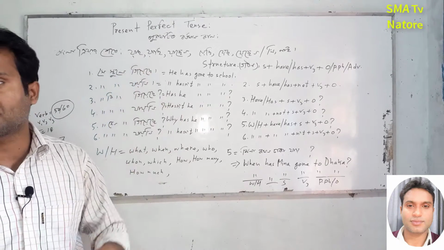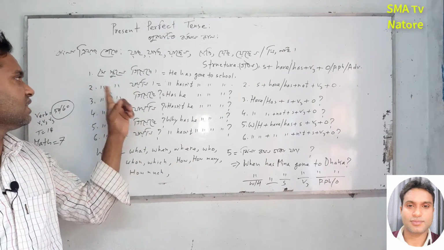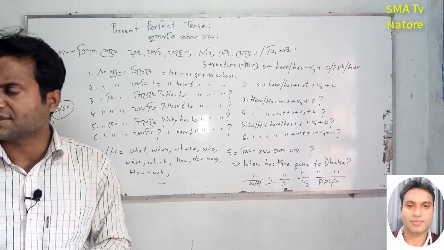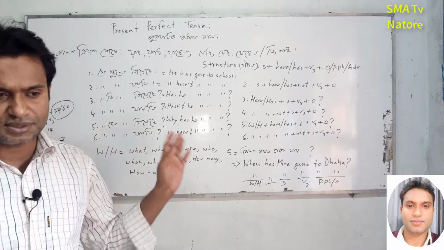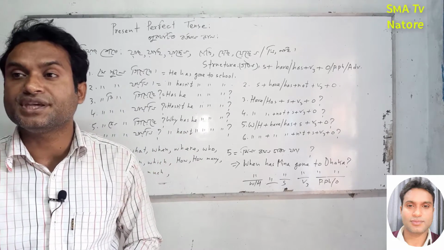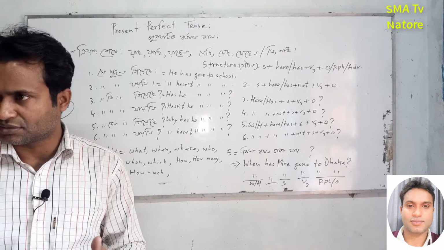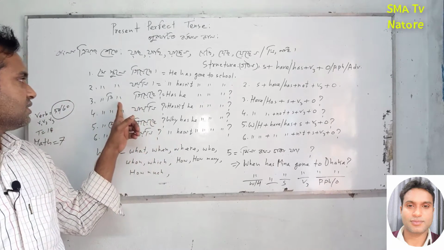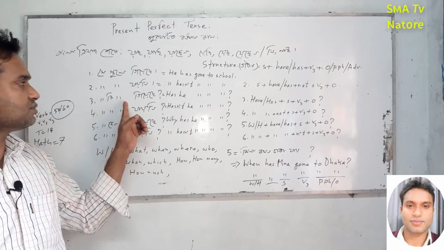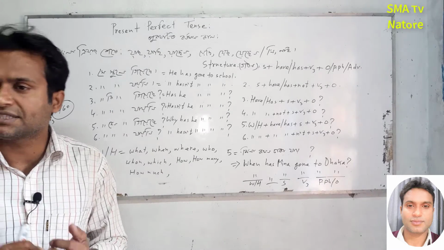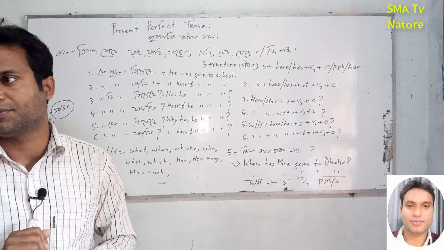Okay, so the structure of this sentence is this one, the affirmative sentence. হ্যাঁ, there is no negative marker, এখানে কিন্তু না বোধক কিছু নেই. For this reason we can say that this is present perfect tense. And নি অথবা নাই অথবা না, in this case if we find it, this is called the negative sentence. In the present perfect tense we find ni অথবা নাই in the Bangla sentence, but in English hasn't or haven't. Okay, this one is an interrogative sentence, but the answer is yes or no. এই সেন্টেন্সের উত্তরটা হবে হ্যাঁ অথবা না. For this reason we can say that this is the yes-no interrogative.